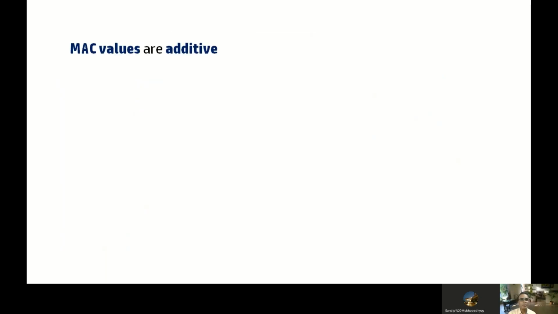MAC values are additive. So what does it mean? Suppose we consider halothane as 1 MAC. So 1 MAC is 0.8%. For our ease of understanding, we can make it 0.8%.